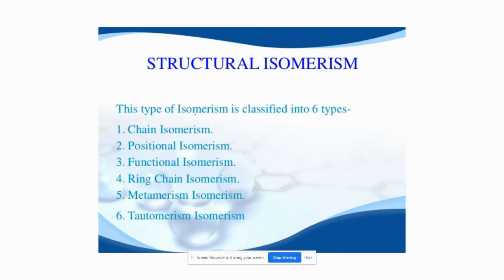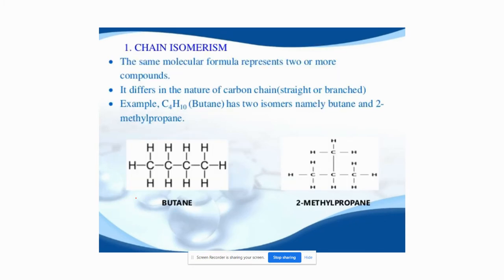Here we have 6 types of isomerism: chain isomerism, positional isomerism, functional isomerism, ring chain isomerism, metamerism, and the last one, tautomerism. Today we'll discuss all 6 types of isomerism. Let us start with chain isomerism.